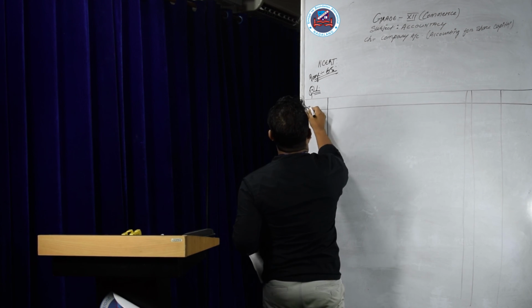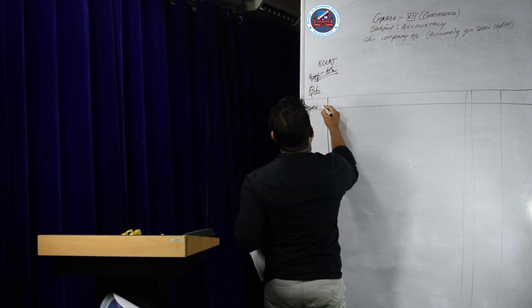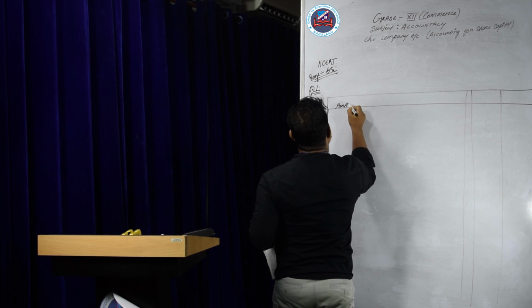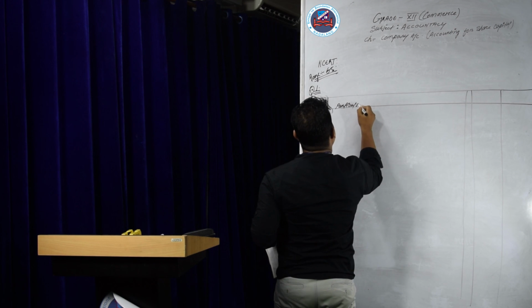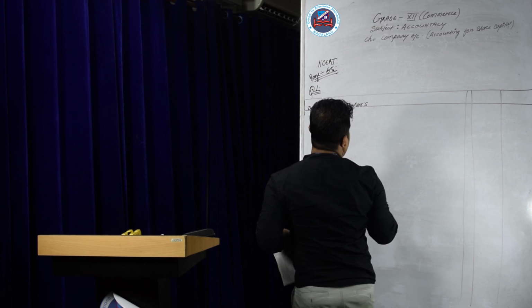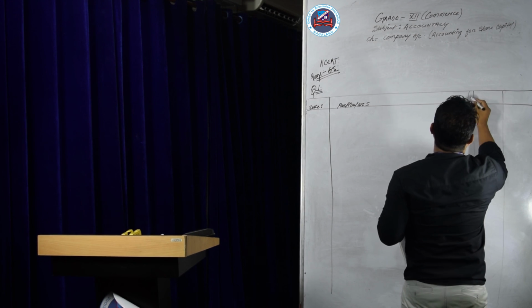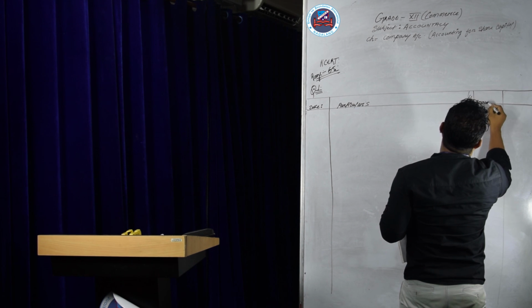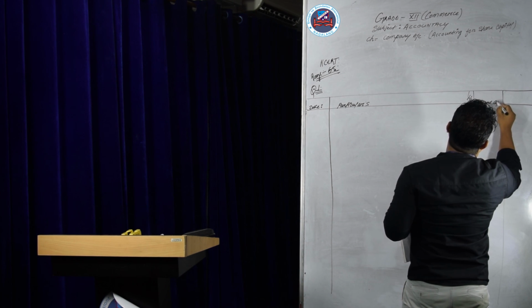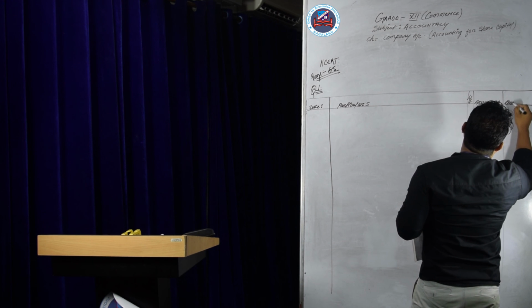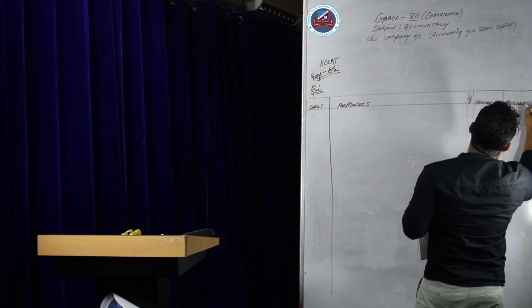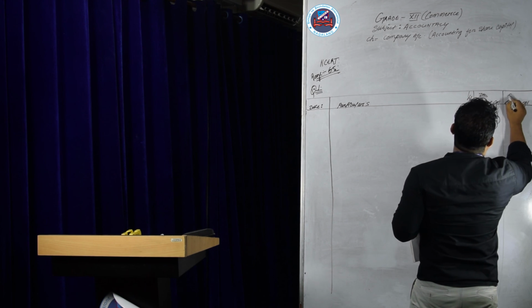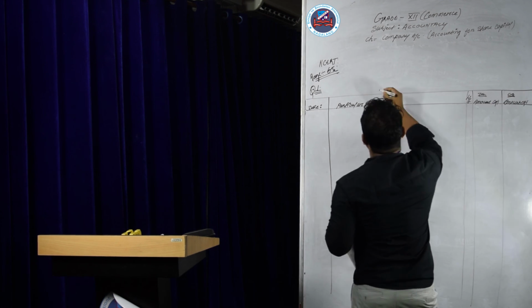Write date, particulars, LF, amount in rupees, amount in rupees, at your debit, credit, at your journal entries.